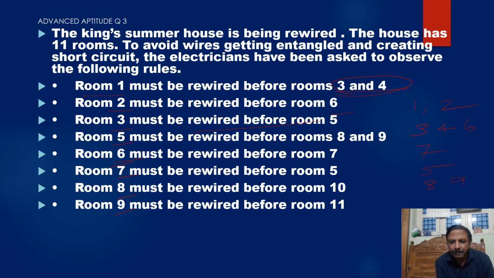Hope it is very clear. Next we go for 10 and 11. So totally, how many days? First day, second, third, 4, 5, 6 days. In 6 days, all rooms will be rewired. Hope it is clear. Read the question again, then you will definitely understand. Let me go to the next one.